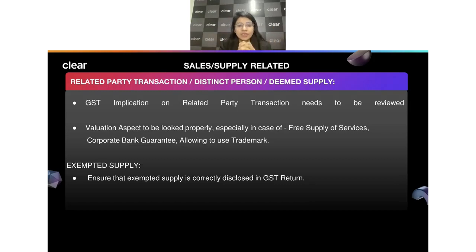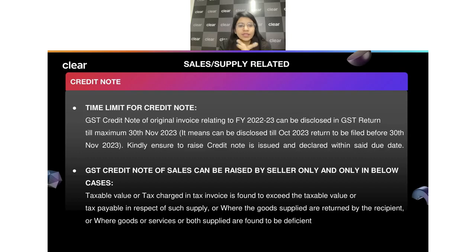Why not understand the differences now itself rather than waiting till my GSTR-9 is prepared? So that if there are certain adjustments to be done, they can be done now itself rather than moving that to my next year. So this is something we should always take care of and keep in our mind.